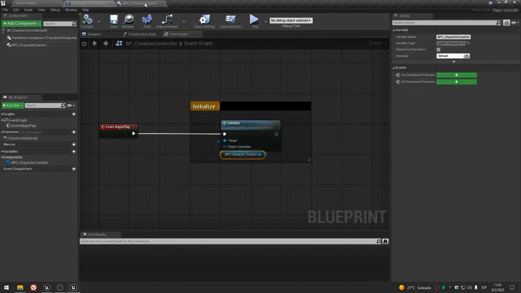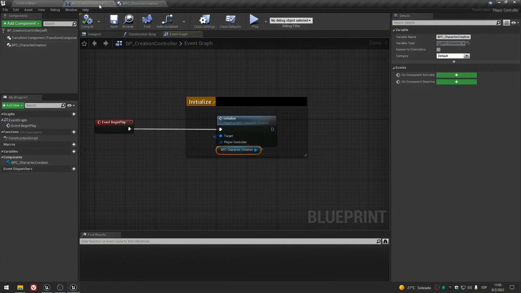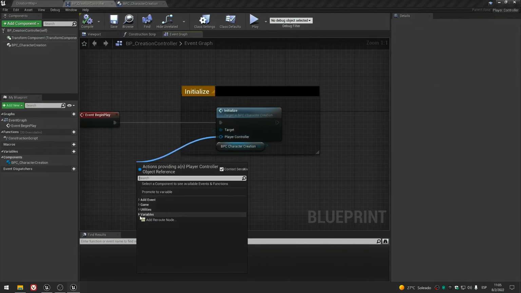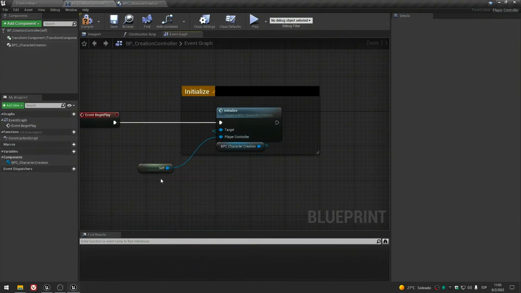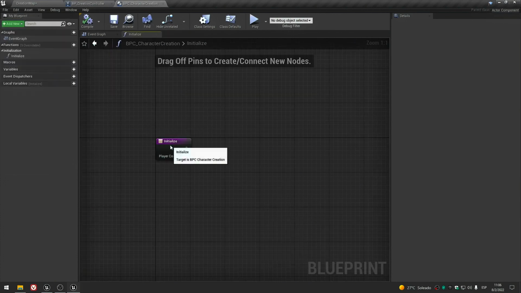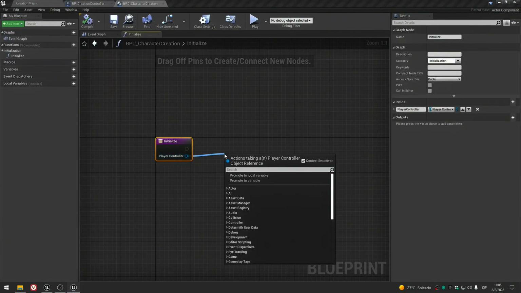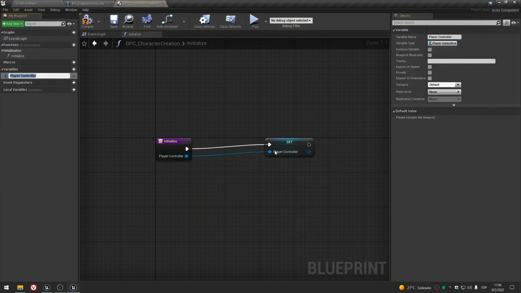So now we can tell the component which controller we are using, and for that, from the player controller input, we extend and search for self, get a reference to self. We extend from here and promote it to a variable.